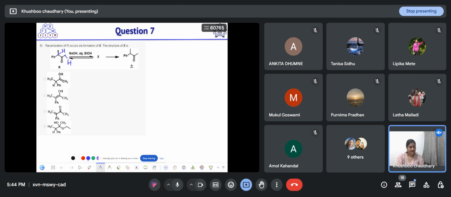Okay, Lata is saying option A. Rashmita is saying option C.